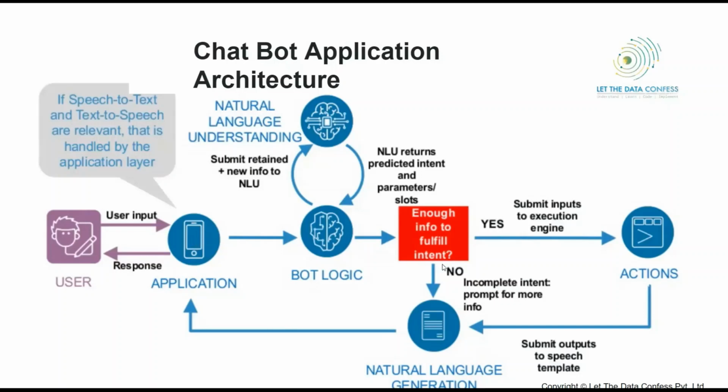If the bot is not able to find anything like this, then it will say, no, please, I have not understood, please ask this question again. That also we have to define. It will not automatically say like this. We have to define this rule. Okay, so this is how it is being structured.